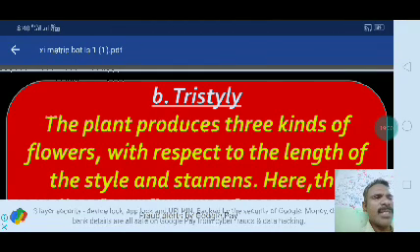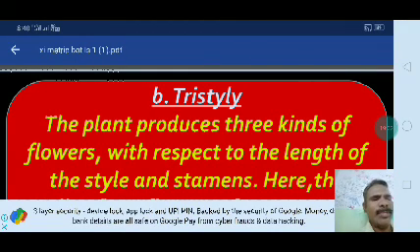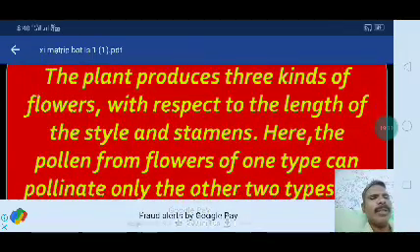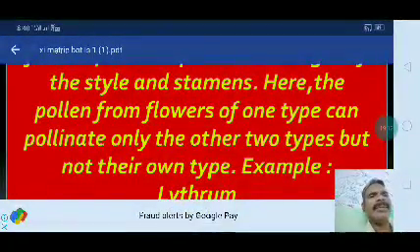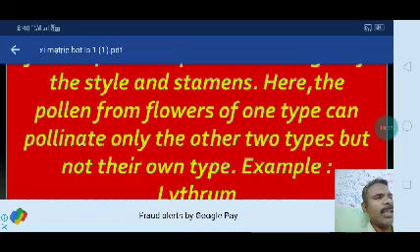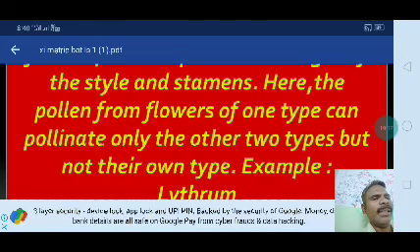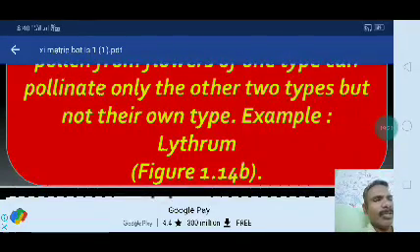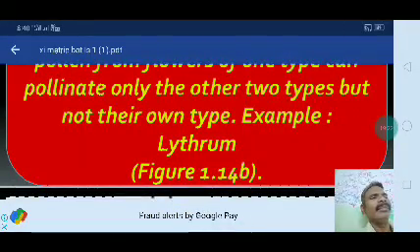The plant produces 3 kinds of flowers. There are 3 types of styles with respect to the length of style and stamens. Here the pollen from flowers of one type can pollinate only the other 2 types, but not their own type. A good example is Lythrum.